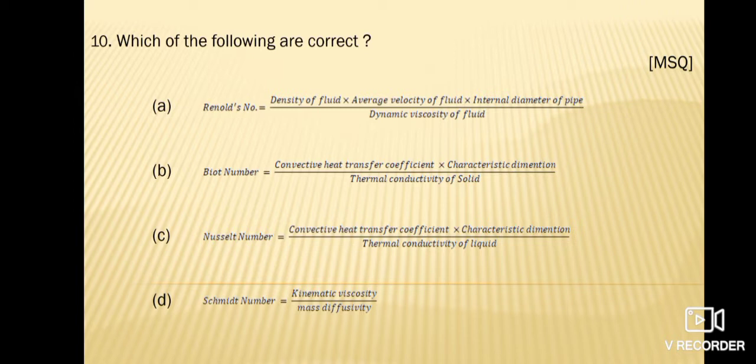Option B is Biot number is equal to convective heat transfer coefficient into characteristic dimension upon thermal conductivity of solid. Option C is Nusselt number is equal to convective heat transfer coefficient into characteristic dimension upon thermal conductivity of liquid. And option D is Schmidt number is equal to kinematic viscosity upon mass diffusivity. This is an MSQ type of question, multiple select question, and the correct answer is all options A, B, C and D are correct in this case.